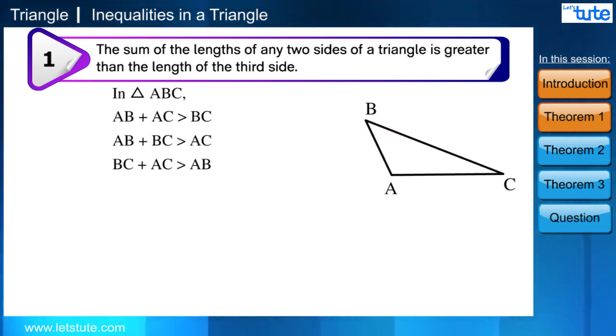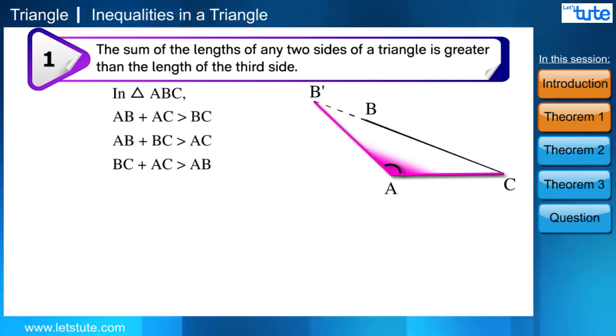Now friends, can you tell me which is the longest side and the largest angle in the given triangle ABC? The longest side is BC and the largest angle is A. If we extend the side CB to point B dash and join A to B dash, you can observe that when we increase the length of side BC, the measure of angle A is also increased. So now the longest side is B dash C and the largest angle is A.